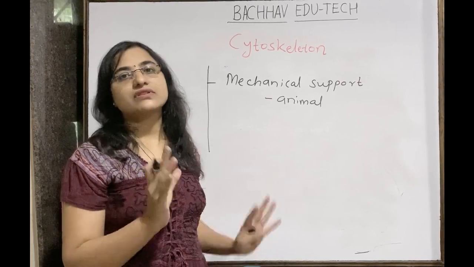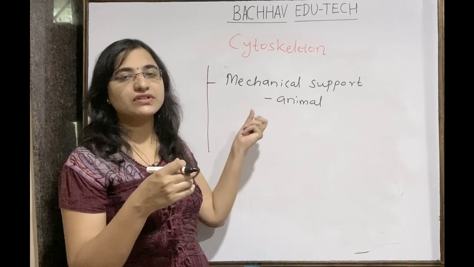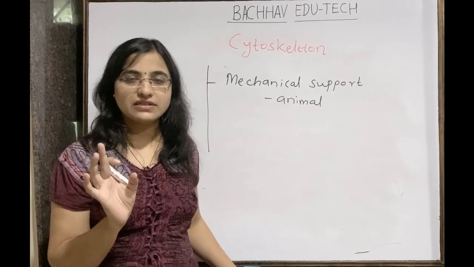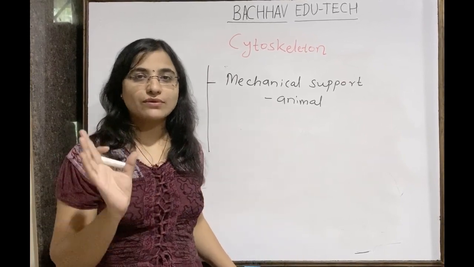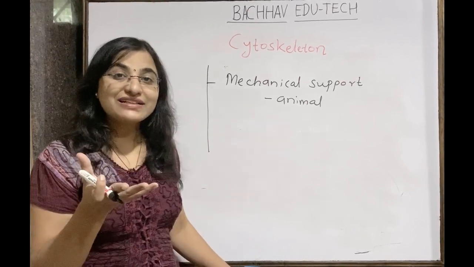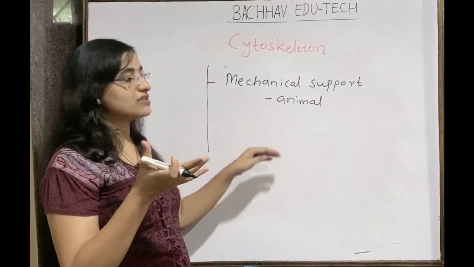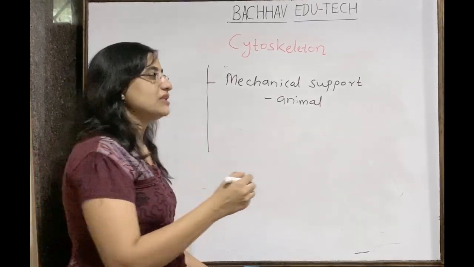Plant cell does not require such kind of mechanical support, but it is one of the major functions in the case of the animal cell. Understand this. The cytoskeleton is present in each and every eukaryotic organism, but the function of mechanical support is very much essential in the case of the animal cell.